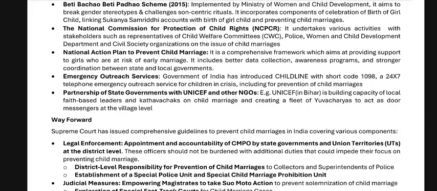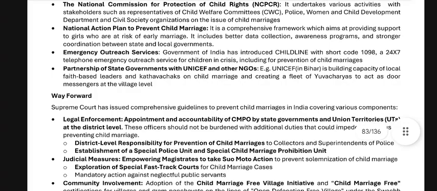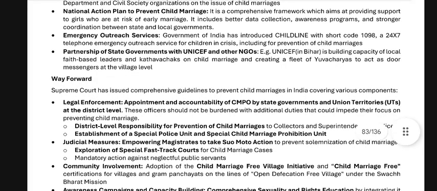For example, UNICEF in Bihar is building the capacity of local faith-based leaders and Kathavachaks on child marriage and creating a cadre to act as a bridge to the village level. The Supreme Court has issued comprehensive guidelines to prevent child marriage in India, covering various components: legal enforcement, involvement and accountability of CMPOs by state governments and union territories at the state and district level. These officers should not be burdened with additional duties that could impede their focus on preventing child marriage. District-level responsibility for prevention of child marriage lies with collectors and superintendents of police.